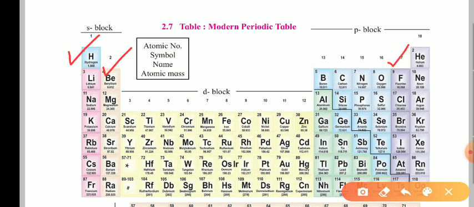Group number 17 is known as a group of halogens. And here also we are having a separate column. Group number 18 is a group of noble gases, which is also known as the zero group. Group 0, the zero group, the group of noble gases, or group number 18, these are all the same. Group number 17 is the group of halogens. Group number 2, alkaline earth metals. Group number 1 is a group of alkali metals.